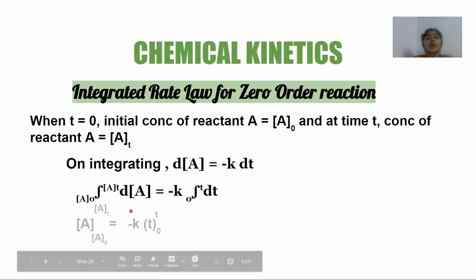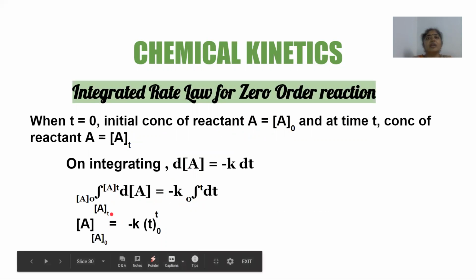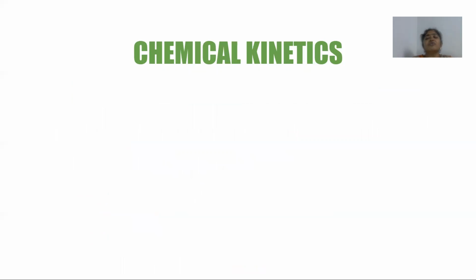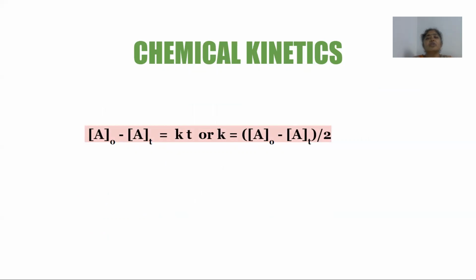So I get next step A from the limits A0 to At equals minus k into t from the limits 0 to t. Now on applying the limits, I will get the expression At minus A0 is equal to minus kt. And if I were to remove the negative sign, that means I multiply the equation throughout by negative sign, I get A0 minus At equal to kt. So this is the final expression for the integrated rate law of a zero order reaction. That is A0 minus At equal to kt, or k equals A0 minus At upon t.